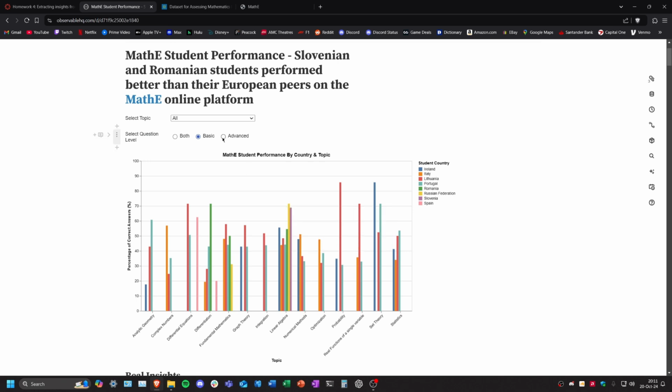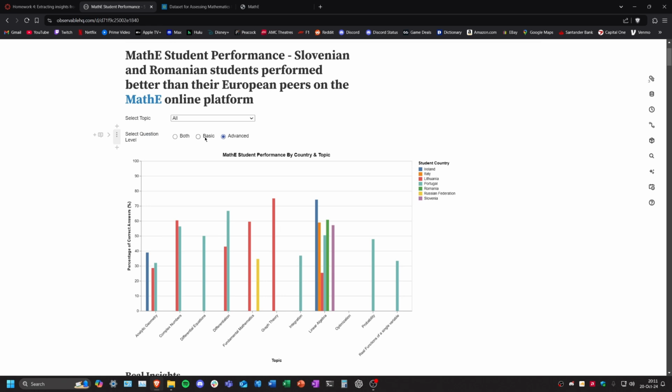So I think in this data set, all the questions that they got correct might only be of the basic difficulty level for linear algebra, because when you filter just by advanced, their bar completely disappears. So it's 0% of advanced level linear algebra questions that they got correct, if they attempted any, which we can't really see.